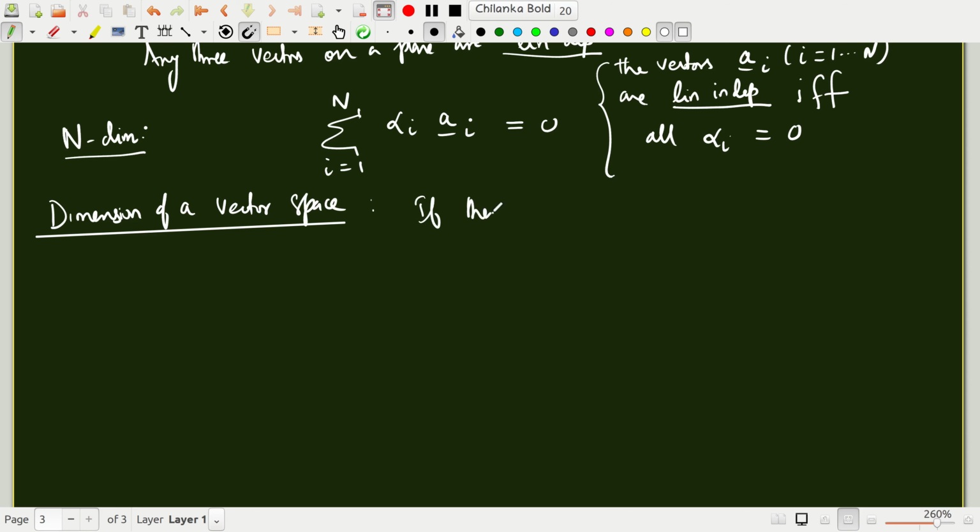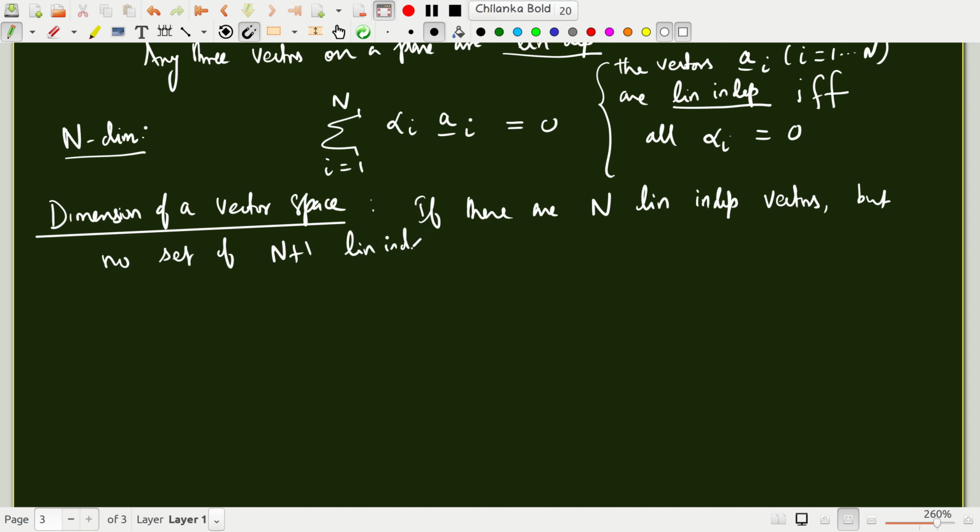If there are n linearly independent vectors but no set of n plus 1 linearly independent vectors, then the vector space is n-dimensional.